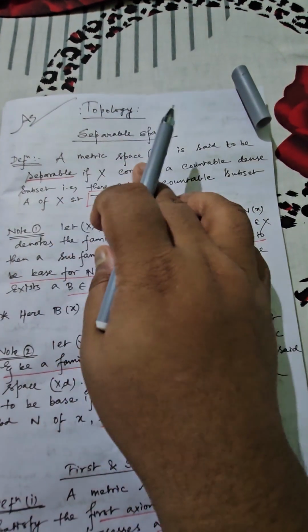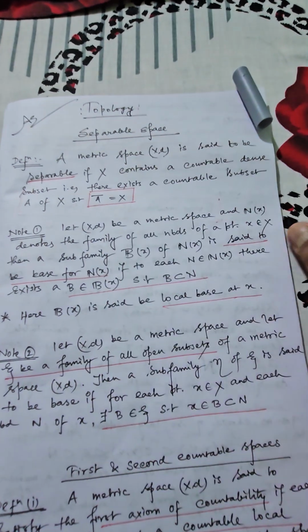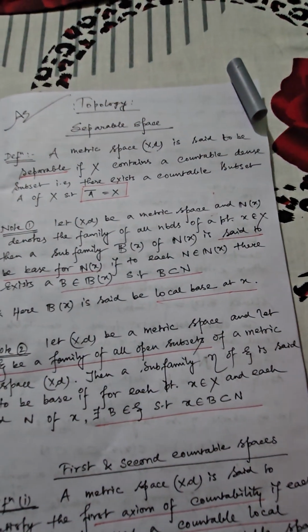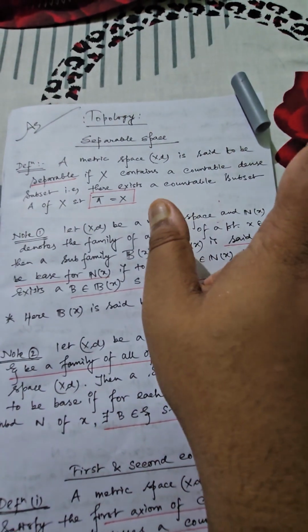That means here I have written a metric space x comma d is said to be separable. Instead of a metric space, if you want to write it in terms of a topological space, simply replace x comma d by x comma tau. Throughout, this convention should be followed.